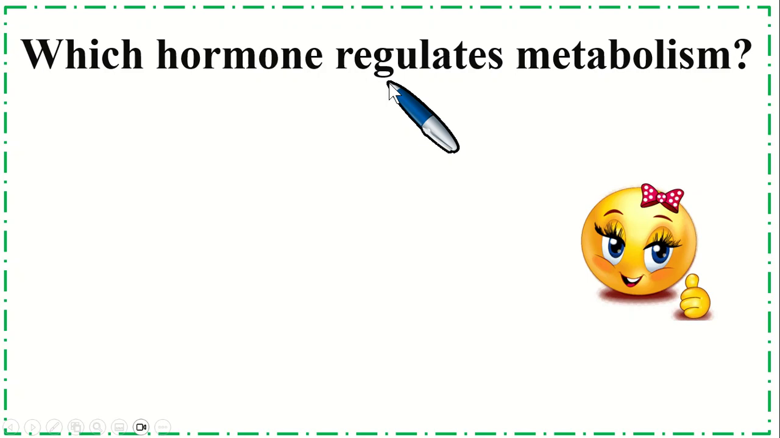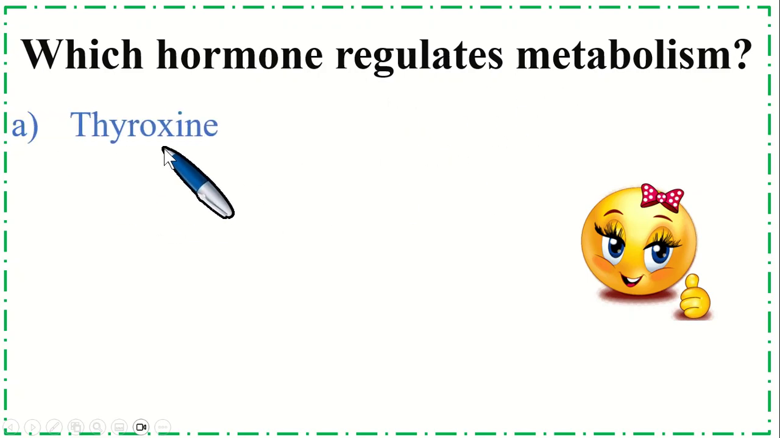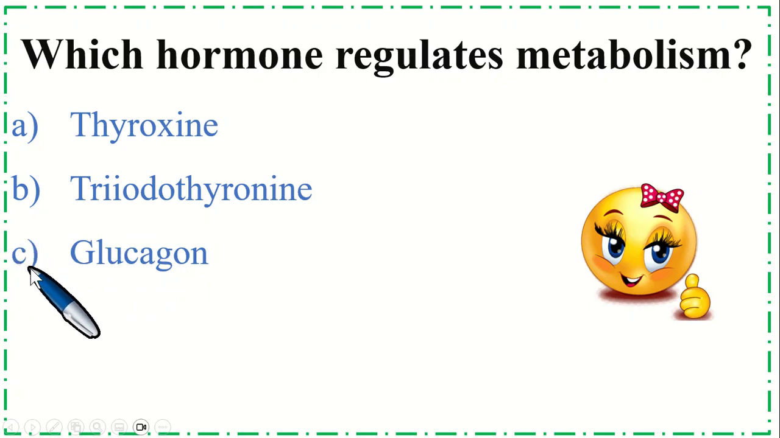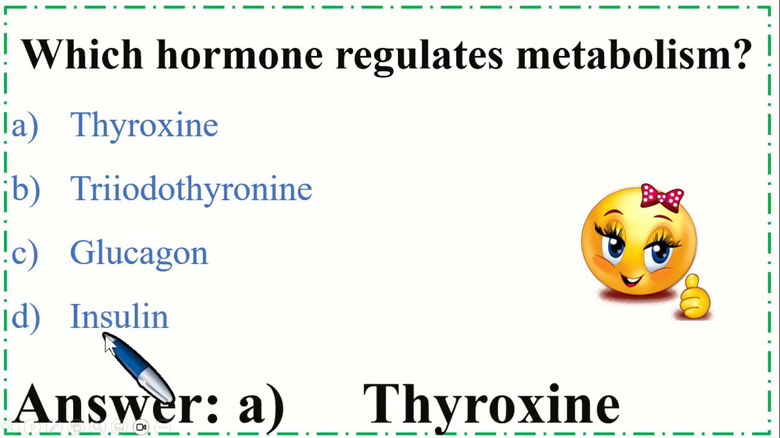Which hormone regulates metabolism? Option A, thyroxine, B, triiodothyronine, option C, glucagon, and option D, insulin. So the correct option is A, thyroxine.